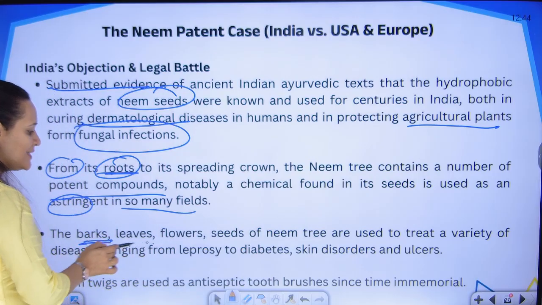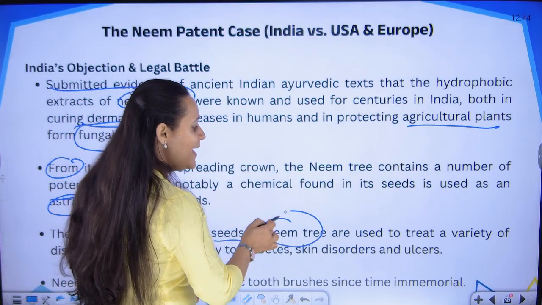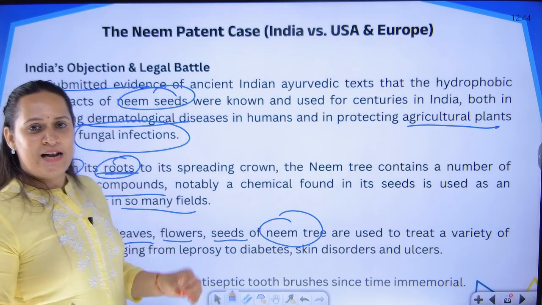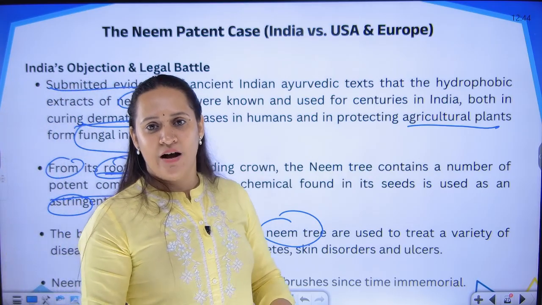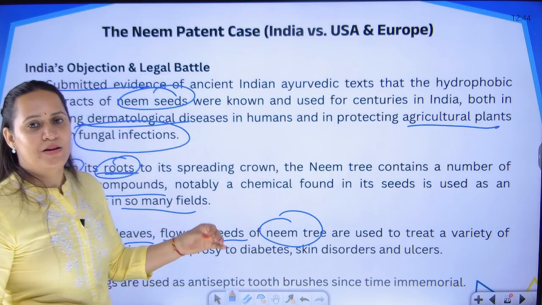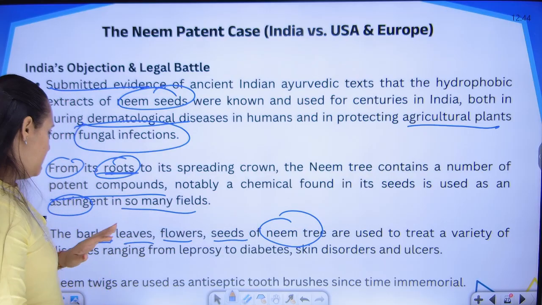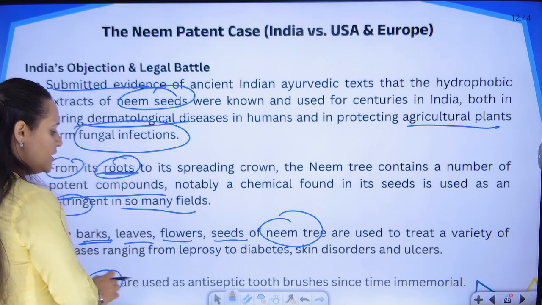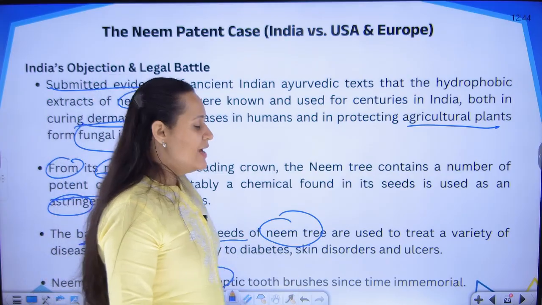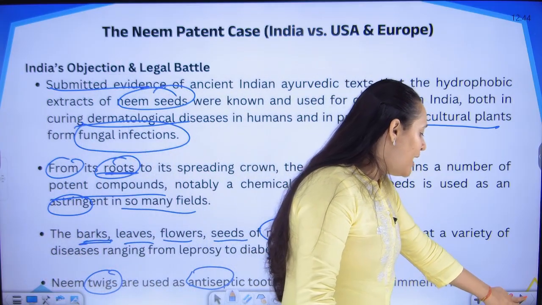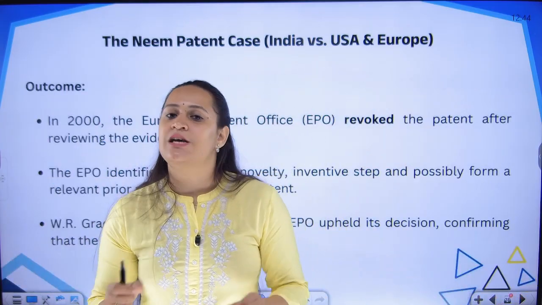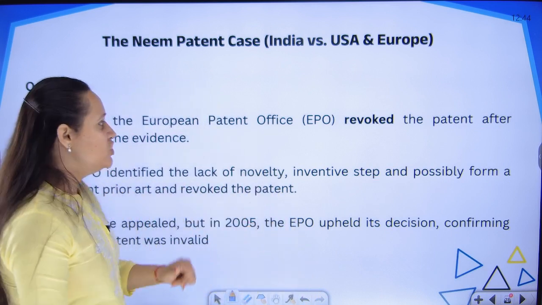So the neem bark, leaves, flowers, seeds of neem tree, everything is used in India for some reason or the other, and it has a lot of benefits. The same neem twigs are used as antiseptic toothbrushes since time immemorial. So every part of the neem tree is being used in our country for generations together.